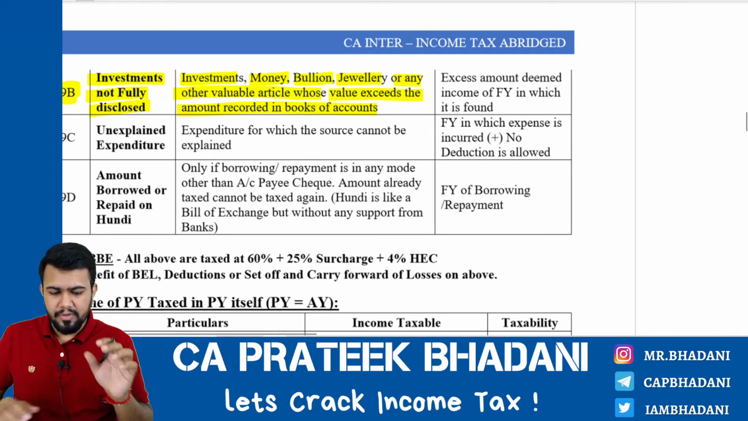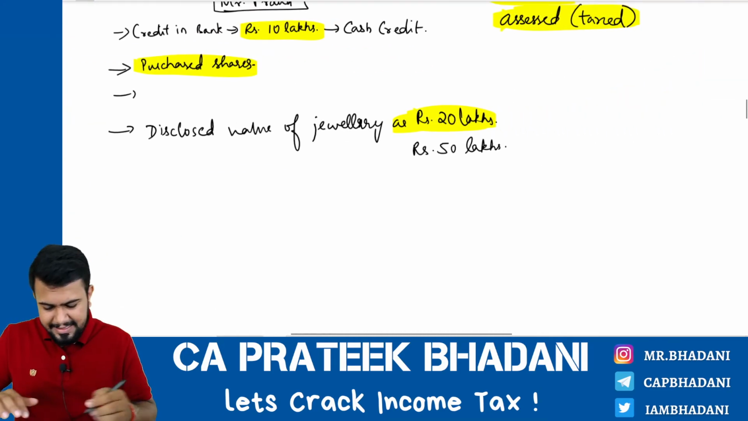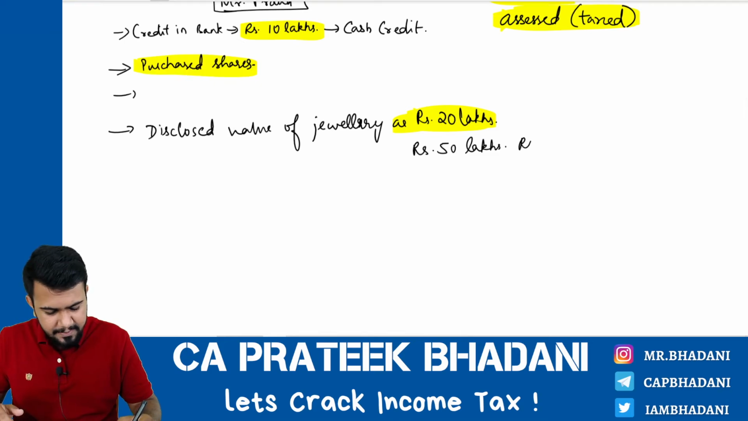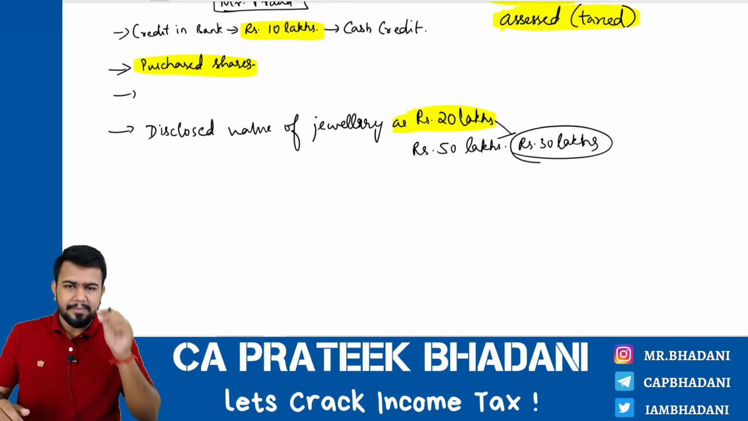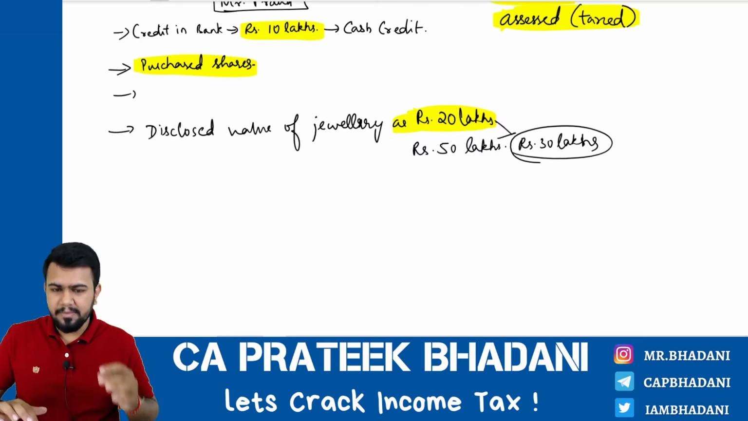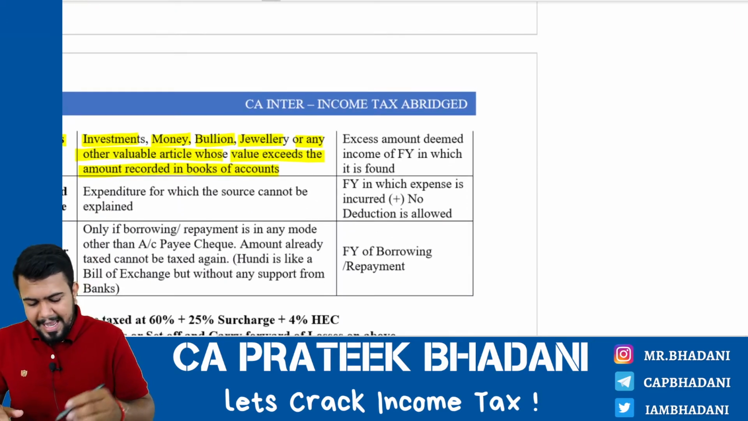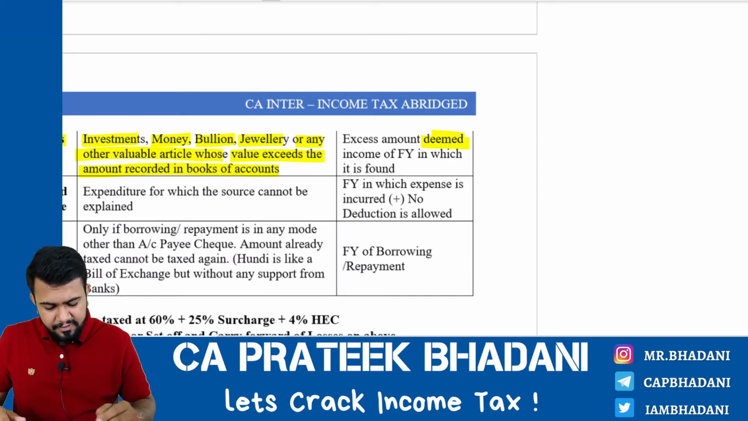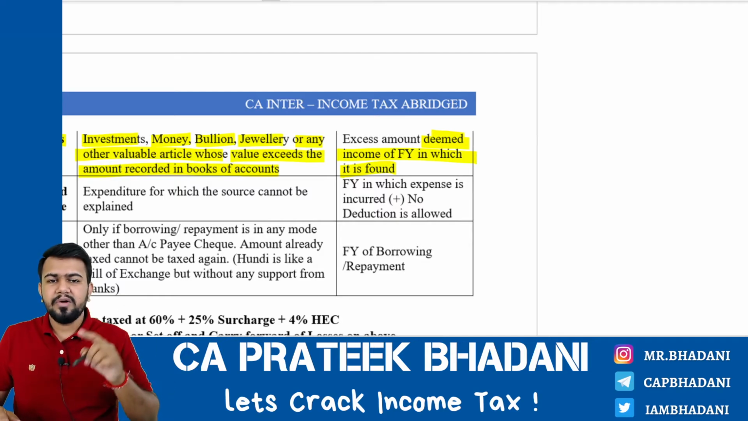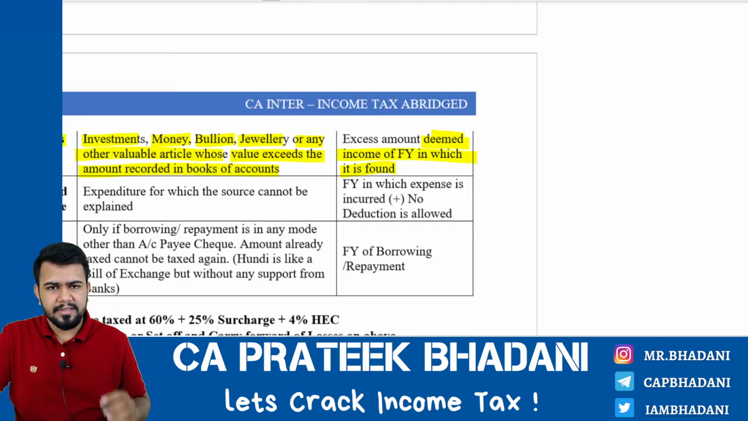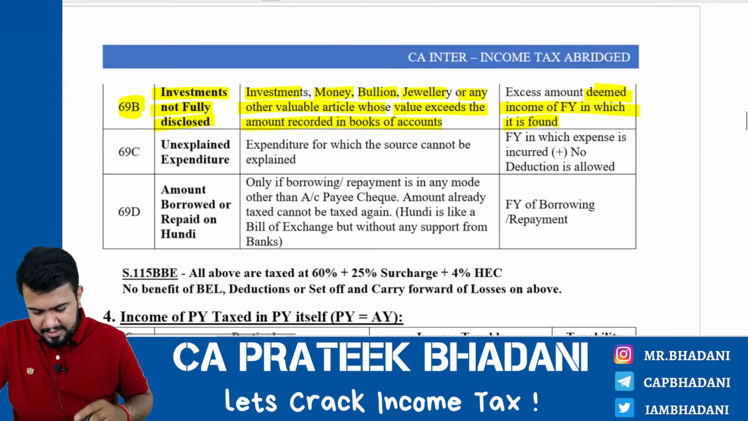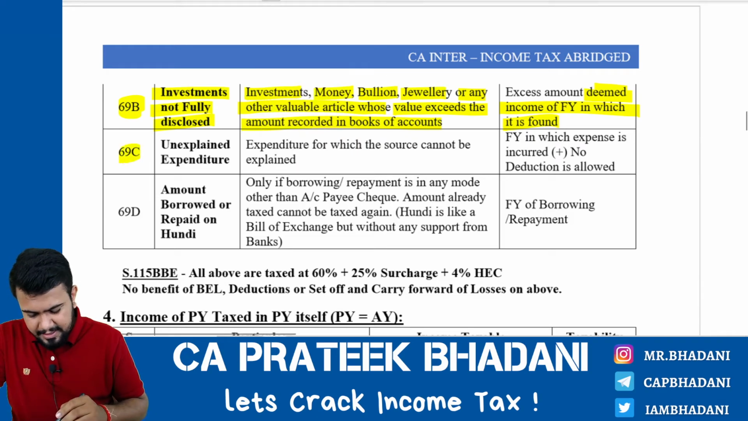the excess amount means what? In this example, rupees 30 lakhs. 20 lakhs was disclosed correctly only, correct? The difference between both of them, that is 30 lakhs, that is the excess amount, will be considered as undisclosed sources of income and it will be deemed as income of the financial year in which it was found out by the assessing officer. You get my point? Next, section 69C.